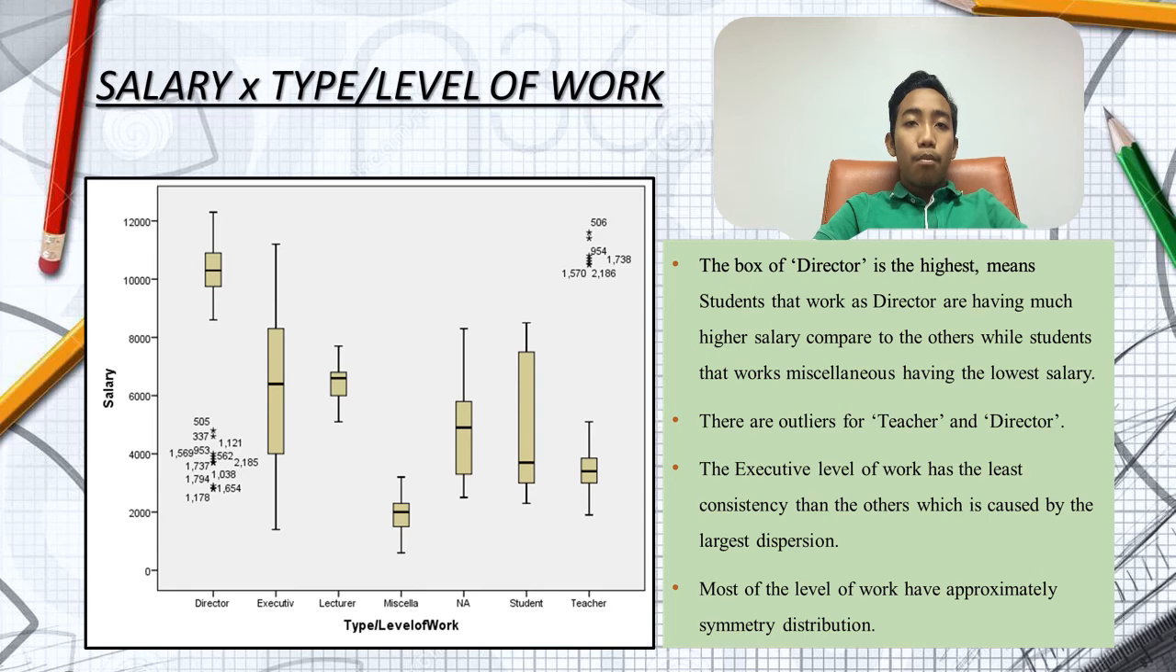Besides that, most of this level of work has approximately symmetry distribution. This means that if someone wants a huge amount of salary, they need to aim high and work as a director, but we must know the director gets higher salary because they have to bear higher risk than others.